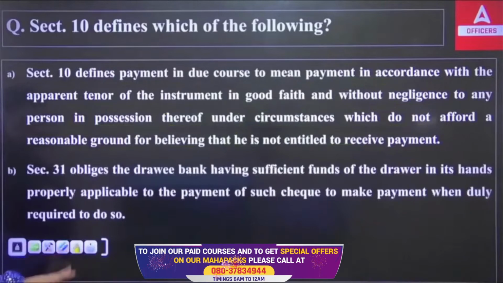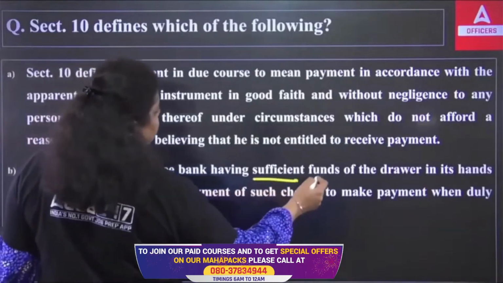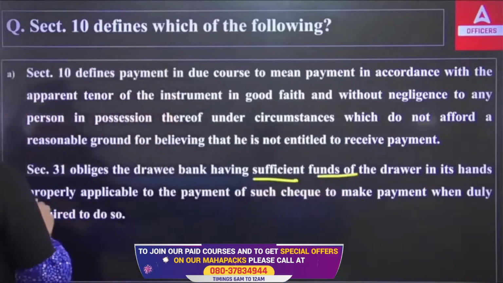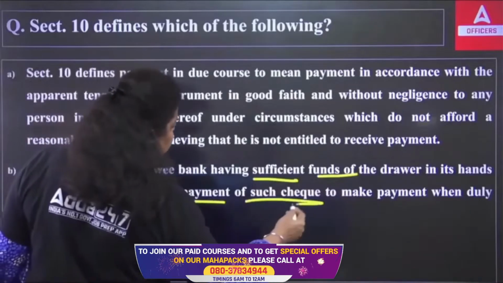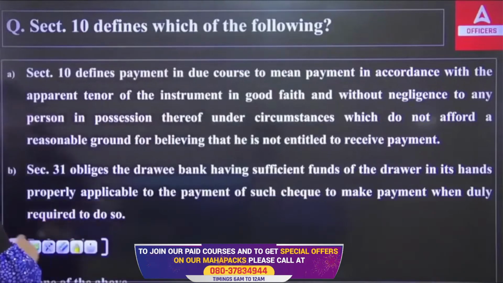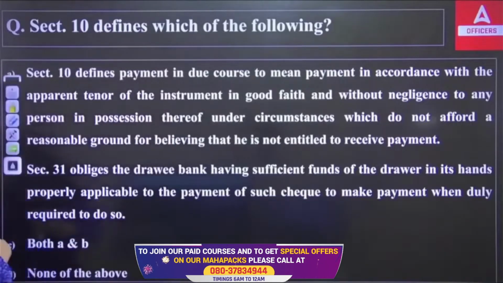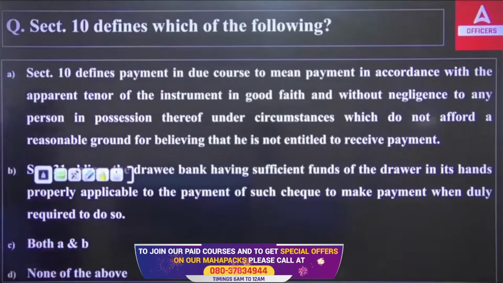The second says section 31 obliges the drawee bank, having sufficient funds of the drawer in its hands properly applicable to the payment of such check, to make payment when duly required to do so. And the third option is both A and B, and the next option is none of the above. So what do you think? Which of the following is correct?